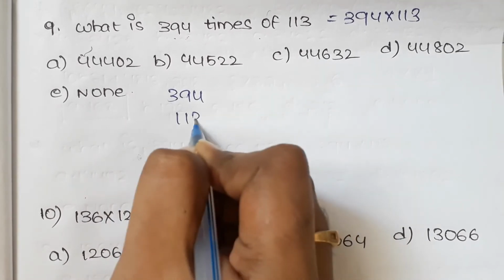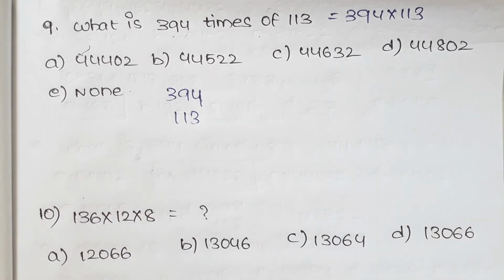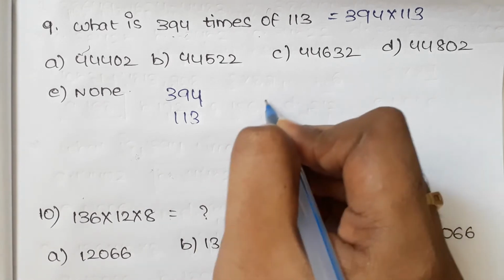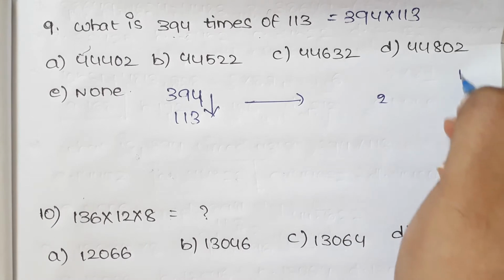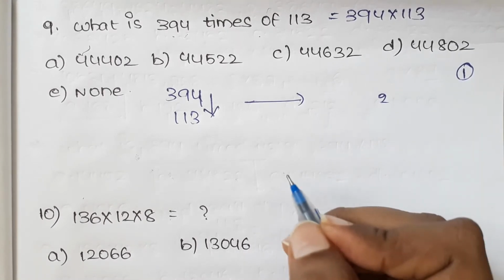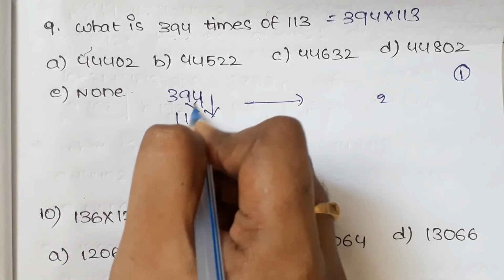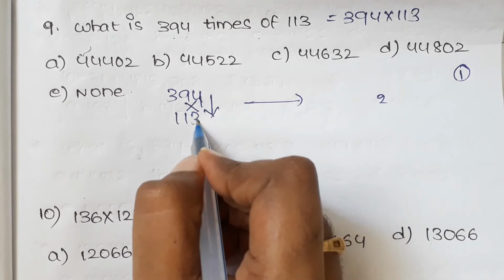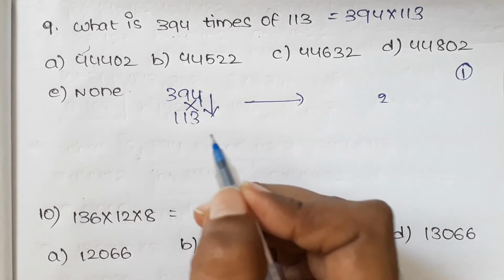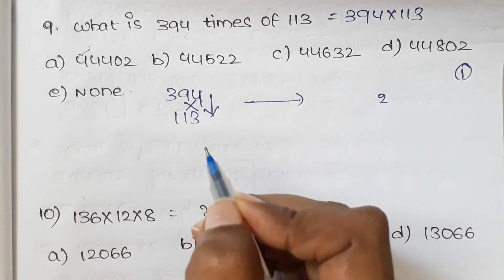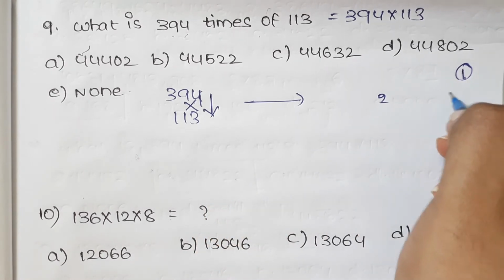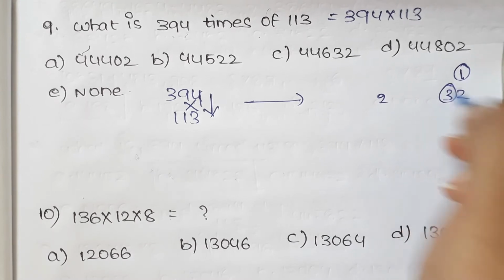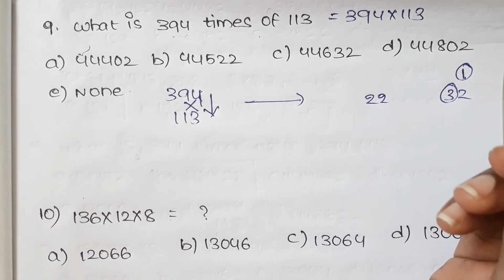Once you check the link in the description, now we can do this by speed multiplication, that is 394 and 113. Here it is a 3-digit multiplication. First, 4 3s are 12, 1 is carry and 2 is here. The next one is 9 3s are 27 plus 4 into 1, 27 plus 4 is 31, and 1 is carry, 31 plus 1 is 32, 3 is carry, 2 is here.